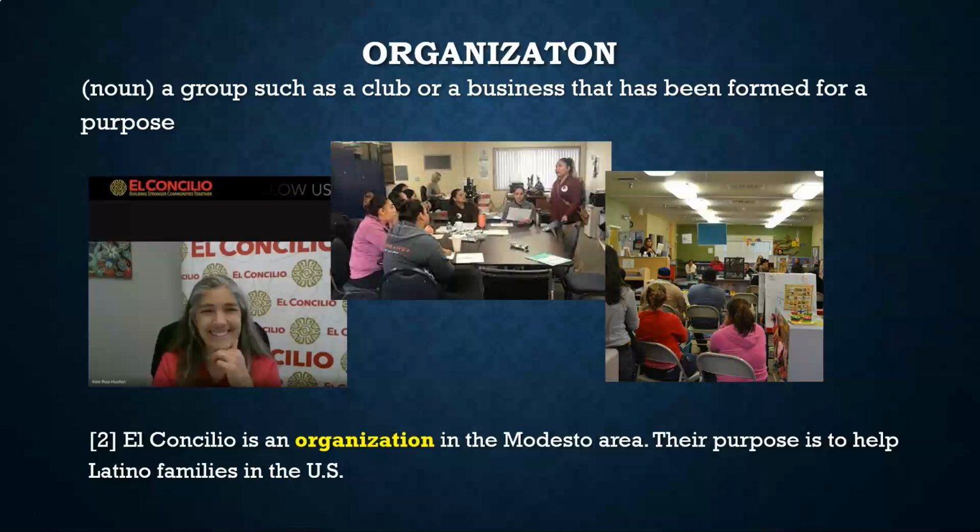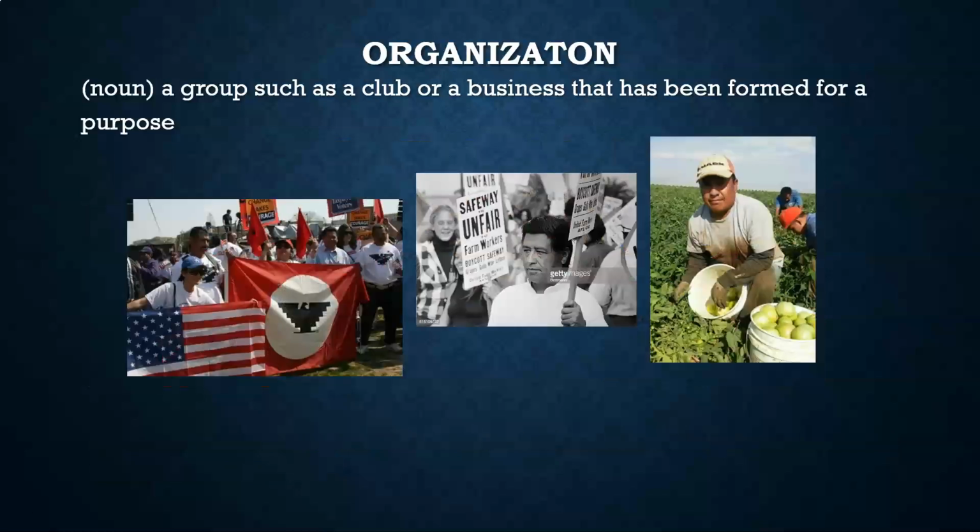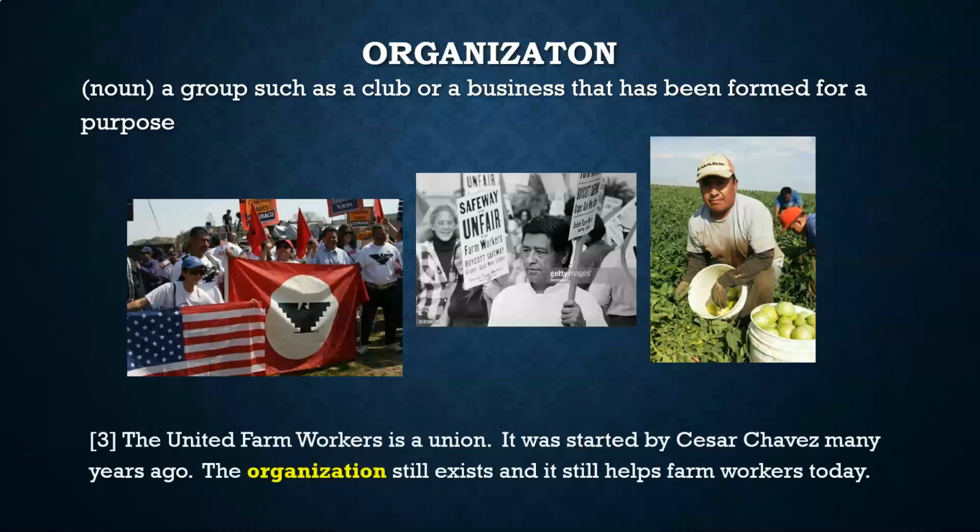So these are some of their activities. That's all connected with their purpose. Here's another organization. Do you know this one? The United Farm Workers is a union. It was started by Cesar Chavez many years ago, and the organization still exists, and it still helps farm workers today.